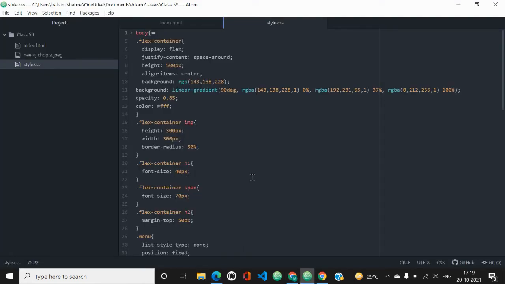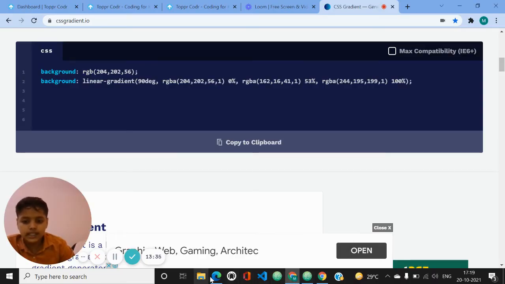Then .flex-container h1, like .flex-container is containing an h1 tag also. For that we have used this selector .flex-container h1. Then the font size is 40 pixels. So as you can see, this is in the h1.